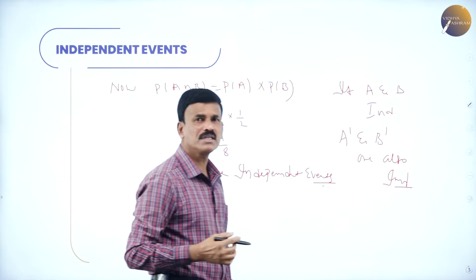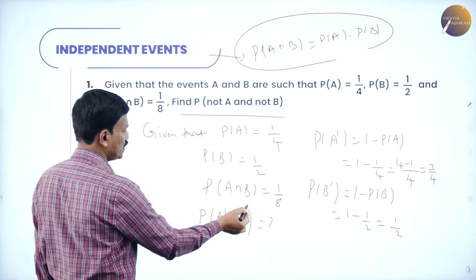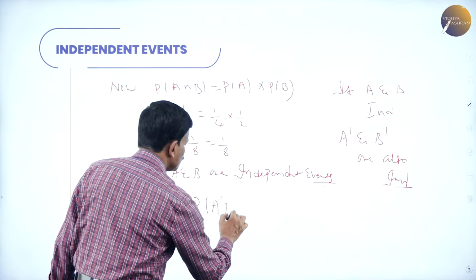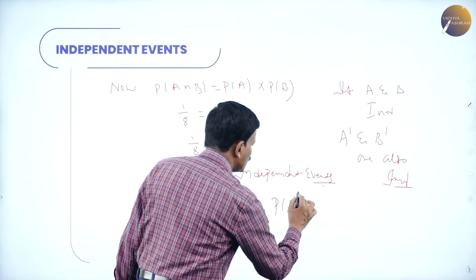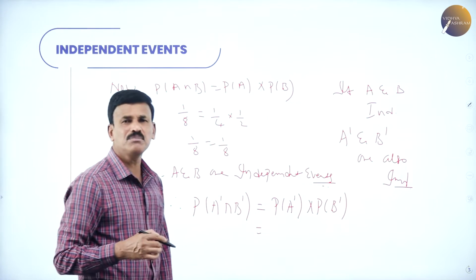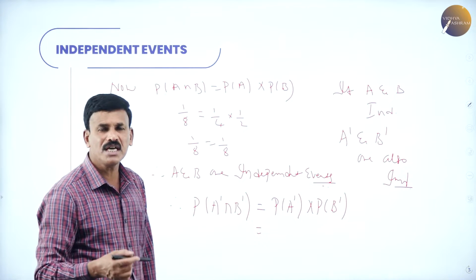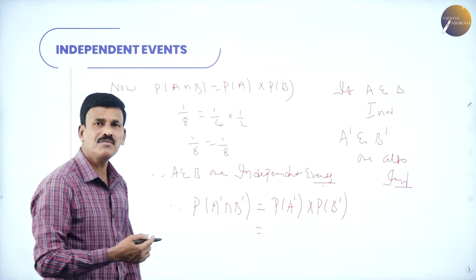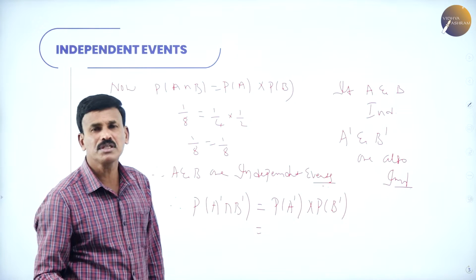These are also independent events. Now, what is required to find is the probability of A dash intersection B dash. The probability of A dash intersection B dash is equal to probability of A dash into probability of B dash. Since A and B are independent events, their complements A dash and B dash are also independent events. Therefore, probability of A dash intersection B dash is equal to probability of A dash into probability of B dash.